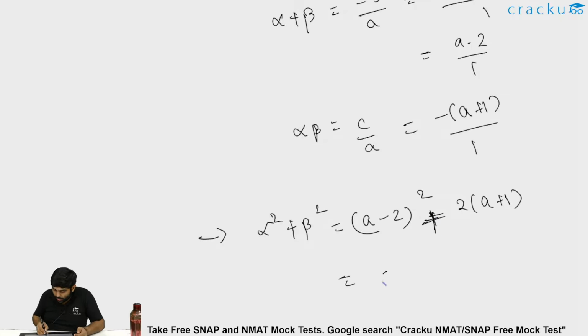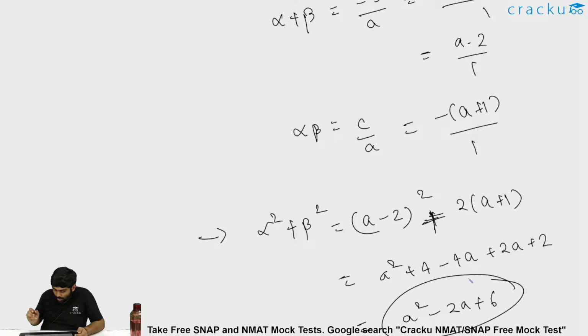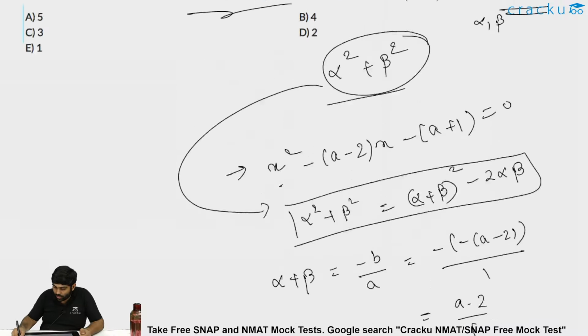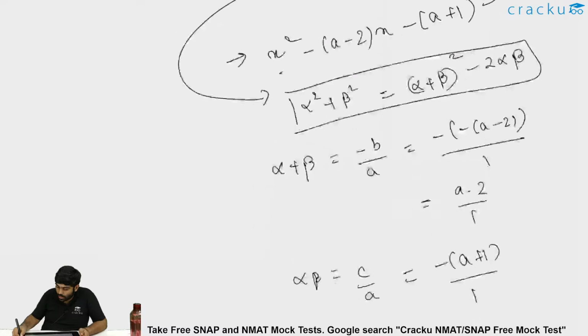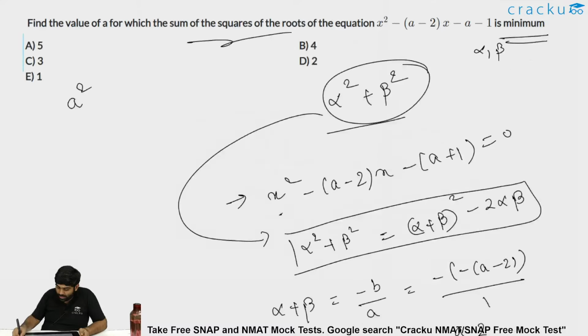So what is this equation? a square plus 4 minus 4a plus 2a plus 2, which is nothing but a square minus 2a plus 6. So the sum of the squares of the roots I got is a square minus 2a plus 6.